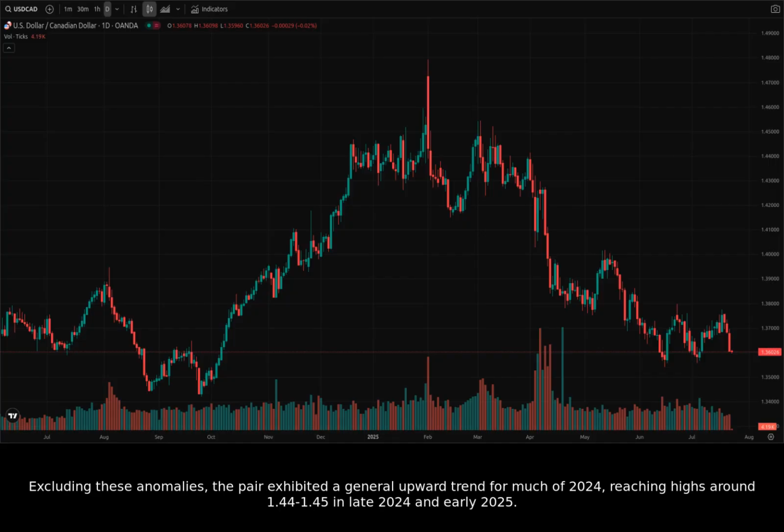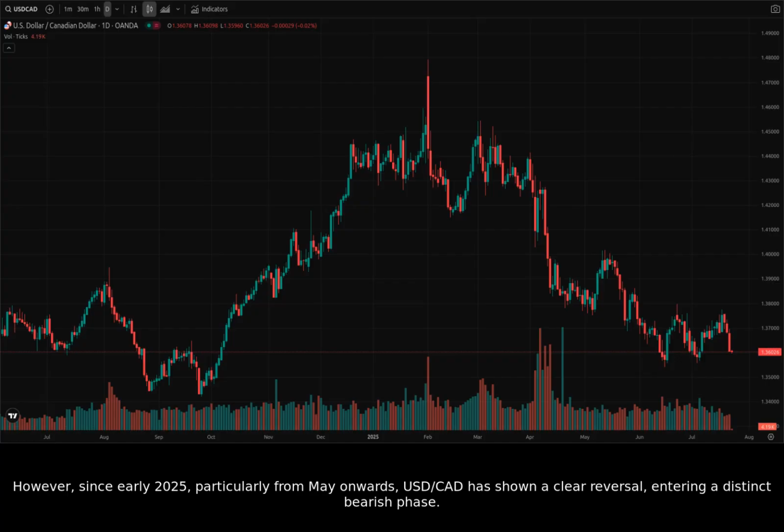Excluding these anomalies, the pair exhibited a general upward trend for much of 2024, reaching highs around 1.44 to 1.45 in late 2024 and early 2025. However, since early 2025, particularly from May onwards, US dollar to Canadian dollar has shown a clear reversal, entering a distinct bearish phase. The price has been consistently making lower highs and lower lows, breaking through what were once significant support levels.